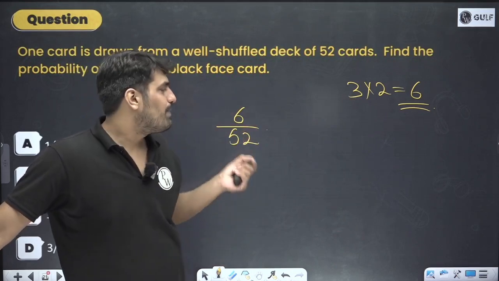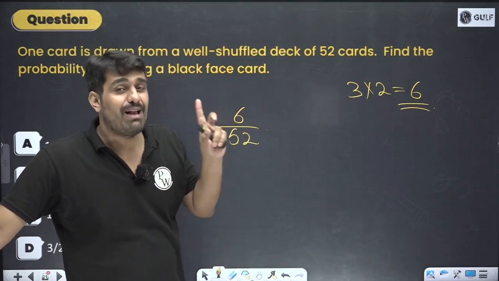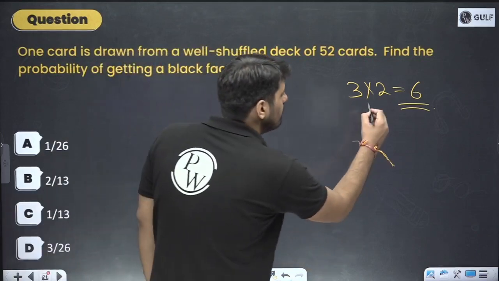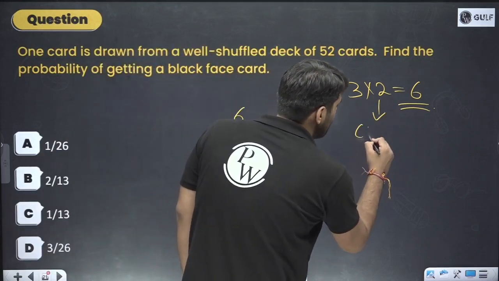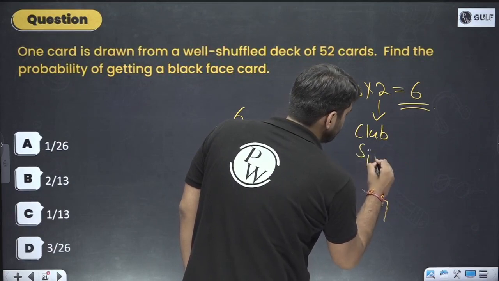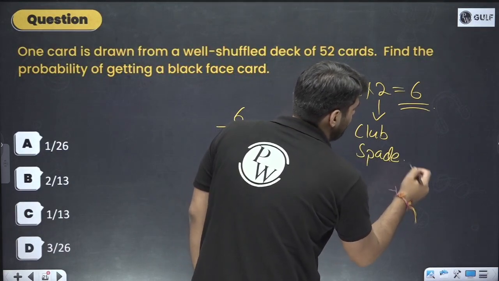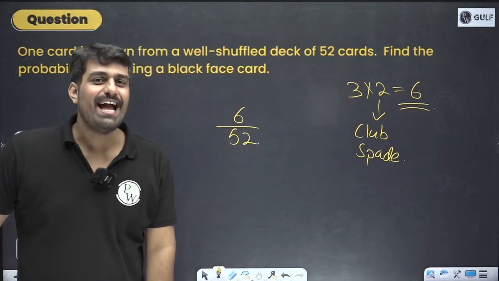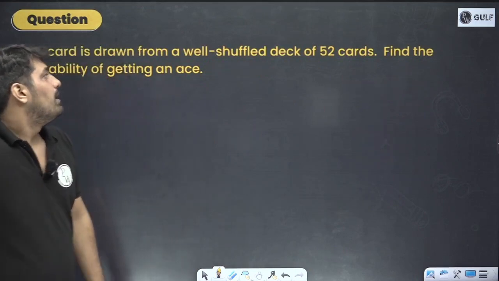Alright. So 6 by 52, black face card. Which black? We are talking about which 2 suits? Club and spade. The tree and its leaf. Going further, getting an ace.